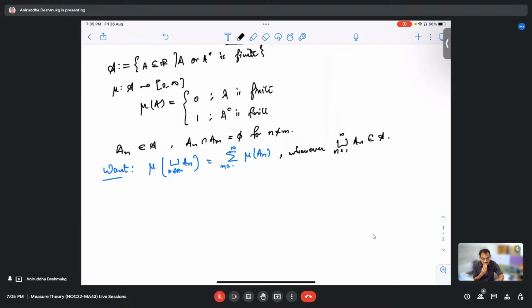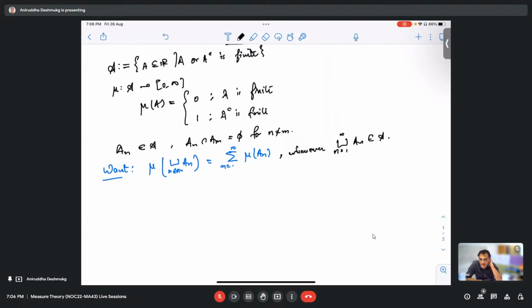Correct, correct. So, what were you saying? If A is a singleton, which is a subset of R, then the measure on the union of the singletons is going to be 0, because the measure on a singleton is 0.